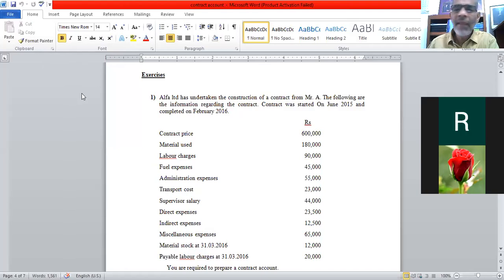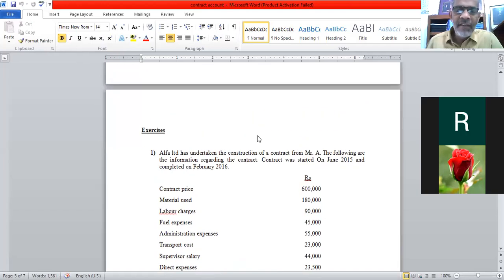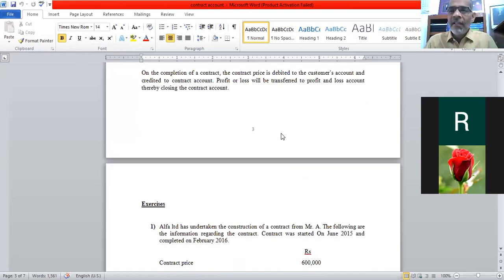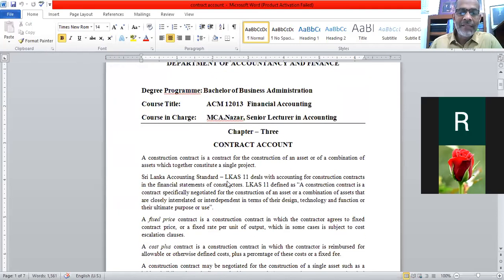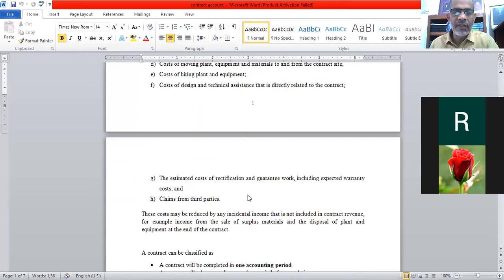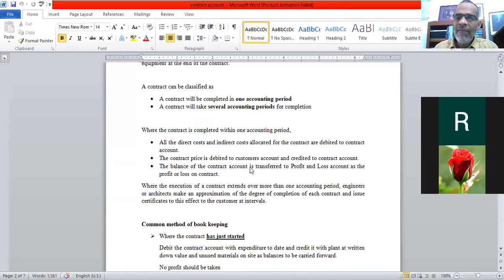Okay. Can you hear me? Yes, sir. Right. Okay. I think in the first class we finished off the contract account. I totally explained the theoretical part of the contract account. What is the applicable accounting standard in Sri Lanka? LKAS 11. LKAS 11 deals with the contract account or construction account. The price of the contract we have discussed: the fixed price and the cost plus margin method.